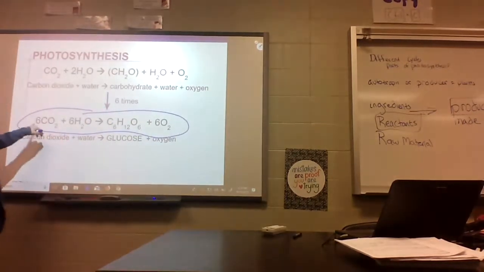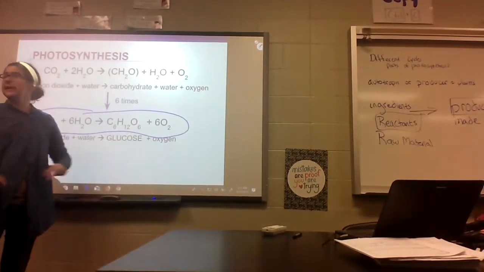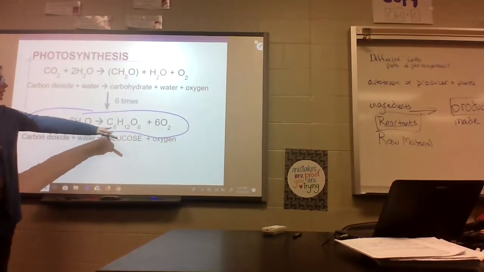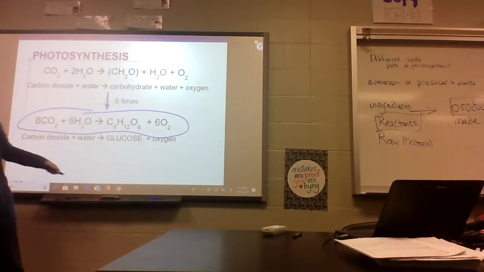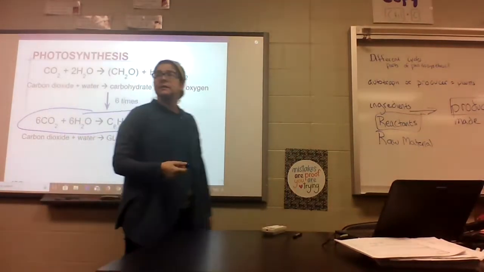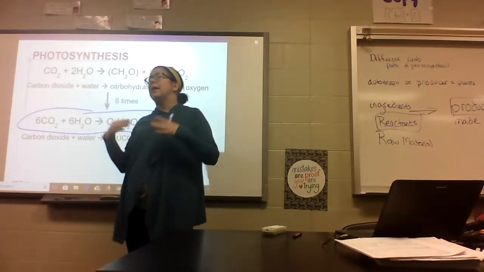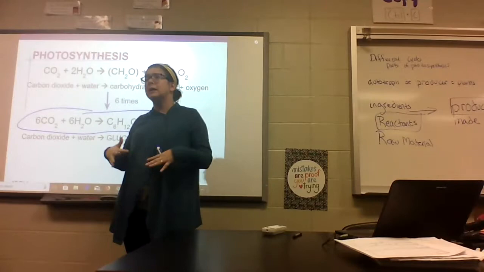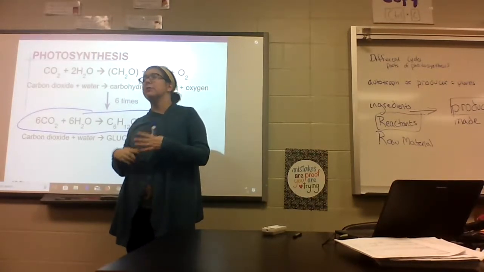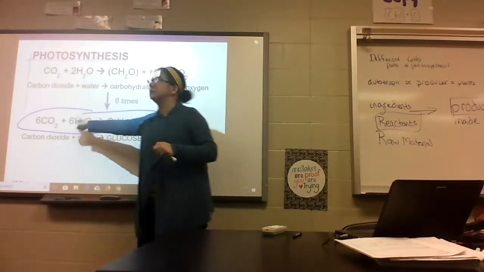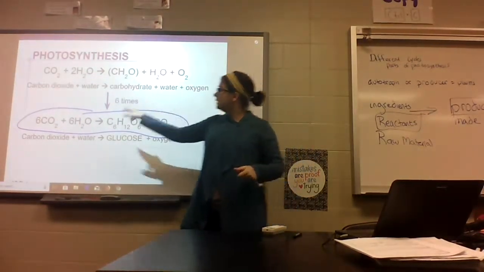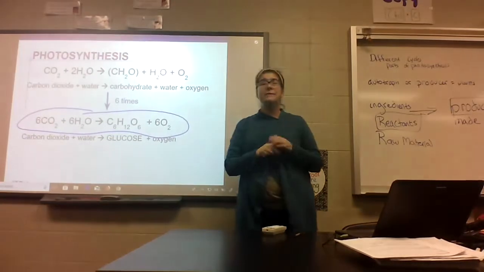And please just understand, the reason we have 6s here is because glucose has 6 carbons. And in order for us to have those 6 carbons, we needed 6 molecules of carbon dioxide. Because now we have 6, which means that we had to have more of the other stuff. I don't want you to stress about how to get to the 6, because when you're in chemistry next year, the big part of what you do is balancing equations and figuring these coefficients, these numbers out. As long as you recognize the formulas, you'll be fine.